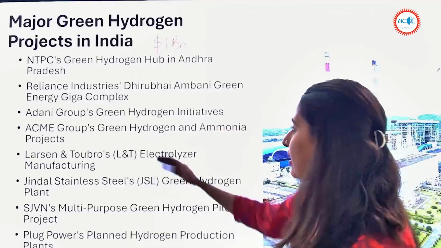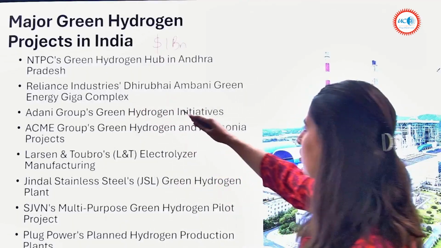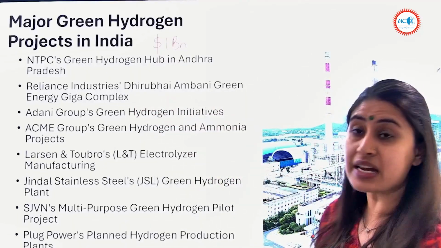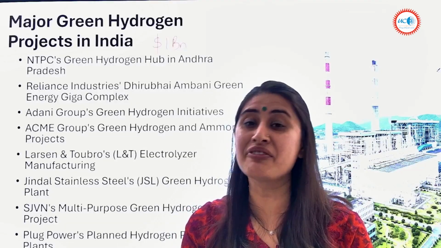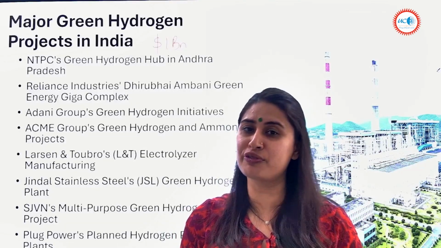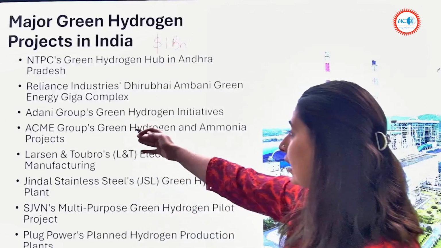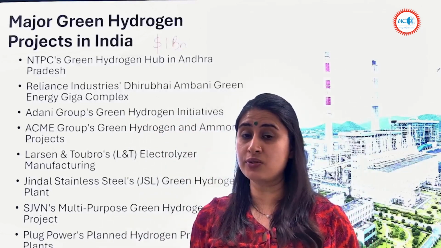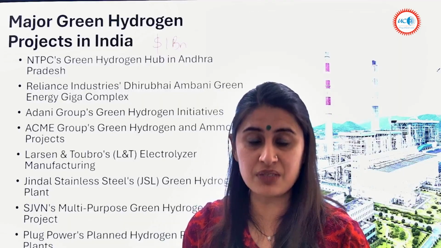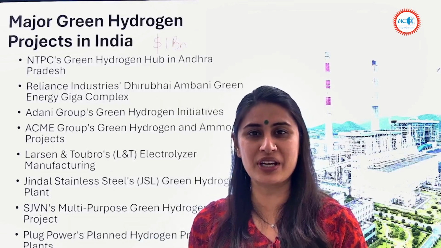Okay. Now, the next one, Reliance Industries Dhirubhai Ambani's Green Energy Giga Complex. They have committed a 10 billion investment in this field of green hydrogen. Then Adani Group's Green Hydrogen Initiative. So Adani Group has also committed a huge investment in this green hydrogen economy.